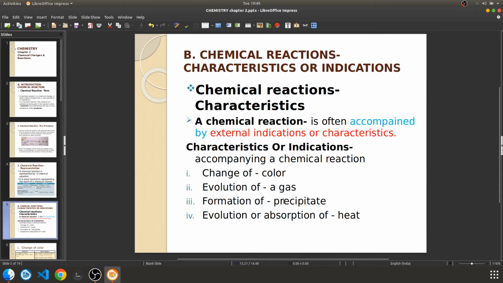So a particular gas will evolve, and there are tests to test that gas. If you remember, you can test CO2 gas, which was in your textbook last year, right? To test carbon dioxide gas, how are you going to test it? The lime water will turn milky, isn't it?